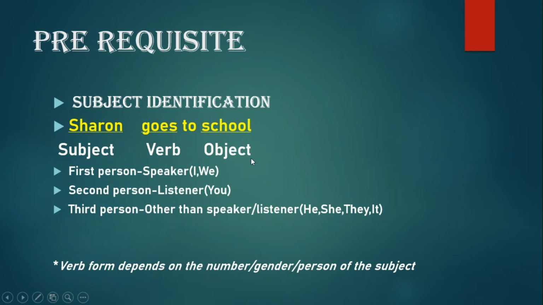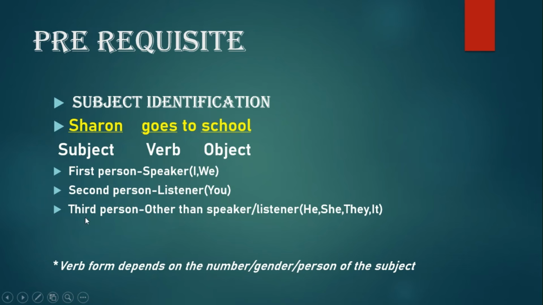So you should know about the subject. What should we know? Whether the subject is a first person, second person or third person. These are three cases in which a subject can appear. First person is when the subject is the speaker, that is talking about himself or themselves. This can be singular I or plural we. Second person is the listener. When there is a second person whom the speaker is addressing, it becomes the listener, you. The sentence would be like, you go to school. So there the subject would be you.